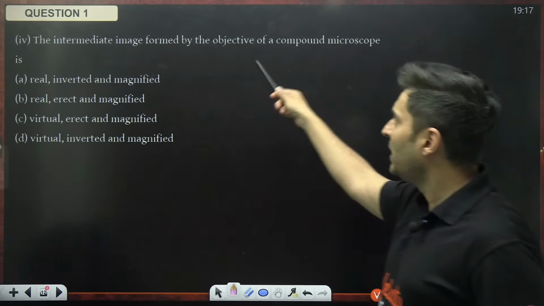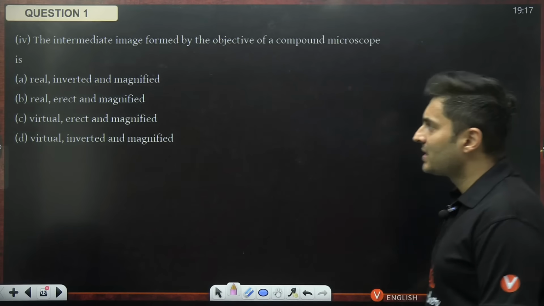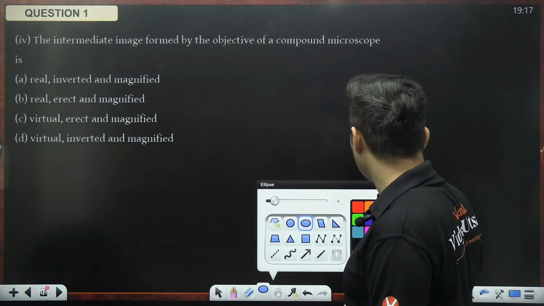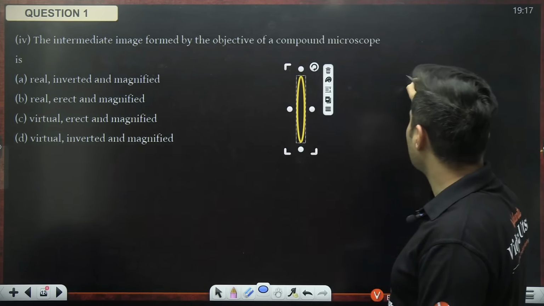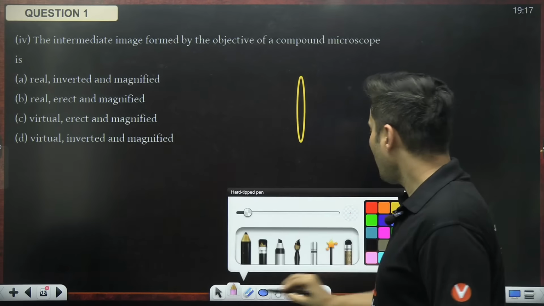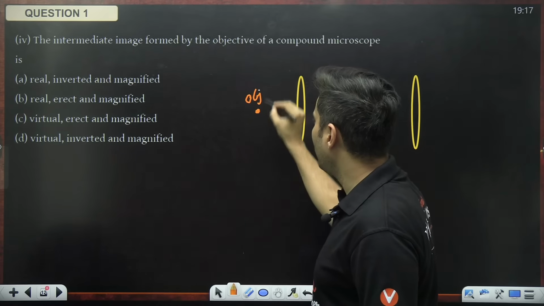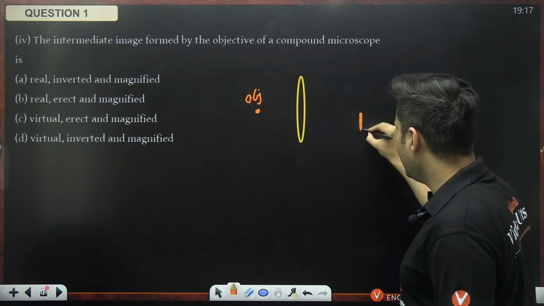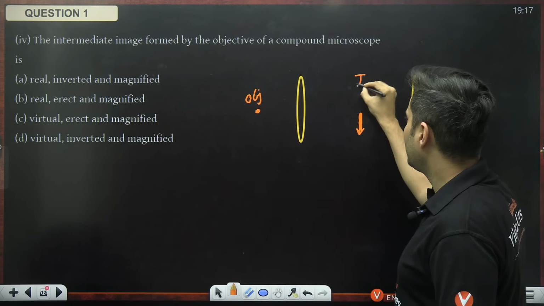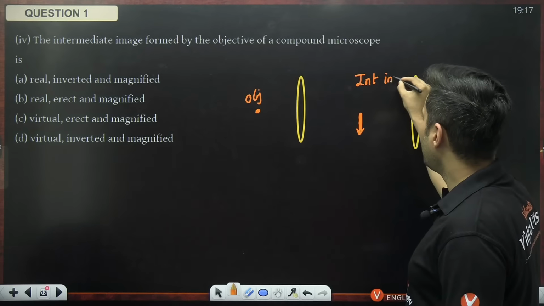The intermediate image formed by the objective is what? I just mentioned this sometime back, but still, in case you are not listening, your real actual object is somewhere over here. You will get an intermediate image. This is your intermediate image.